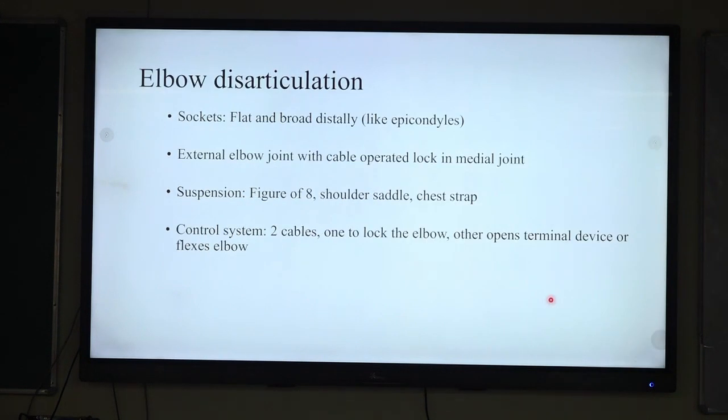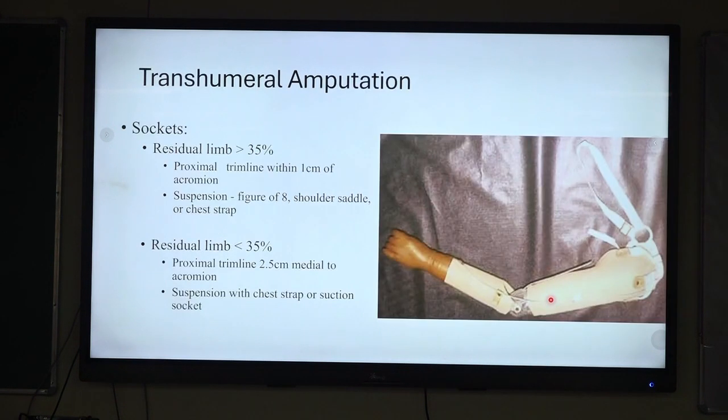In case of elbow disarticulation, the design of the socket is such that it should be flat and broad distally. The external elbow joint is usually used with a cable operated lock on the medial side of the joint, and figure 8, shoulder saddle or chest strap are the suspensions recommended at this level of amputation. The control system is a two cable control system. Here one cable locks the elbow, and another opens the terminal device or flexes the elbow joint.